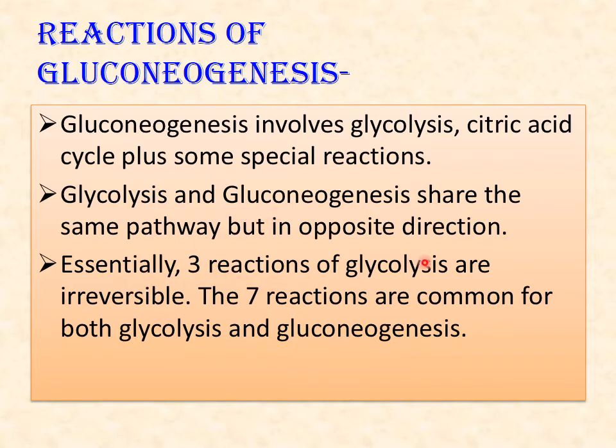Essentially 3 reactions of glycolysis are irreversible. So out of the 10 reactions, 3 are irreversible and 7 reactions are common to glycolysis and gluconeogenesis. These 7 reactions we will not see, we will only see the 3 reactions which are different or irreversible.